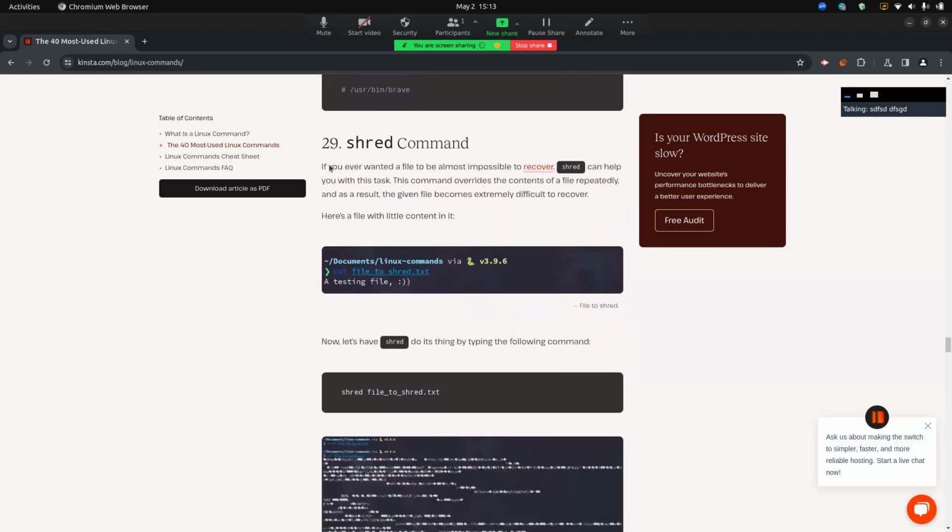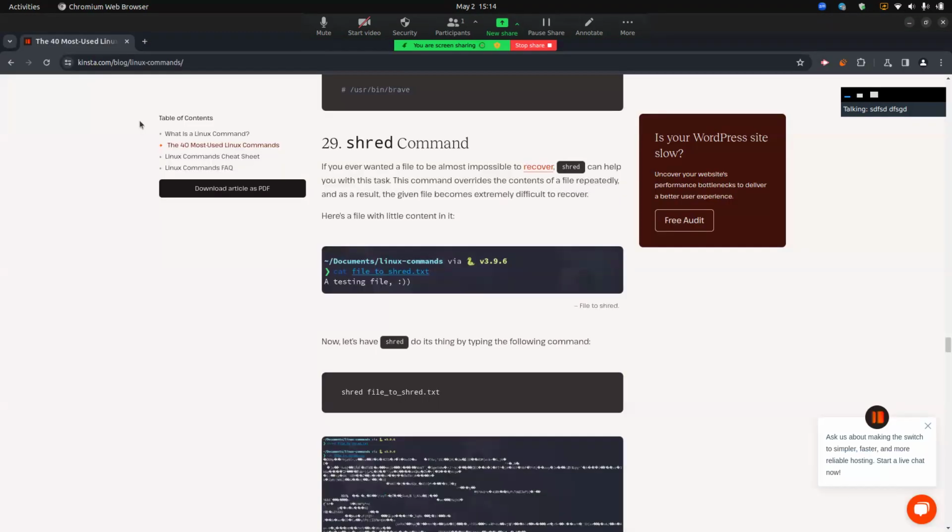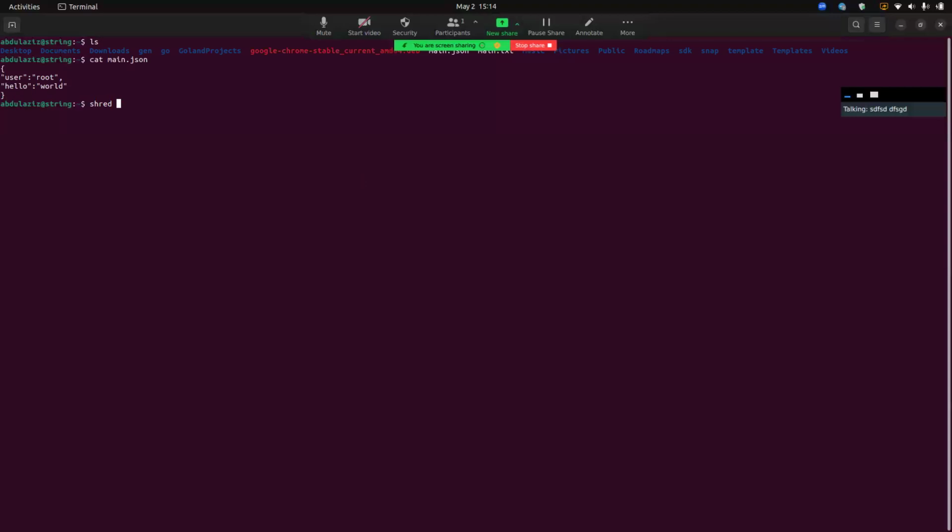And the next useful command is shred. If you ever wanted to make a file almost impossible to recover, shred can help you with this task. For example, I have a main.json file. Let me attempt to use the shred command on this main.json. So what should I do? Just shred and give the file name main.json.